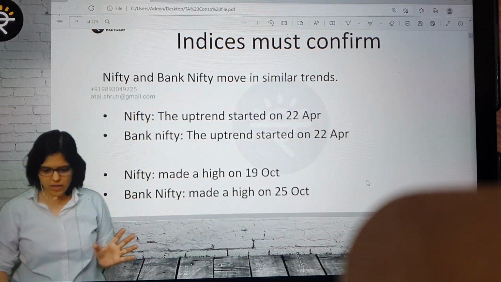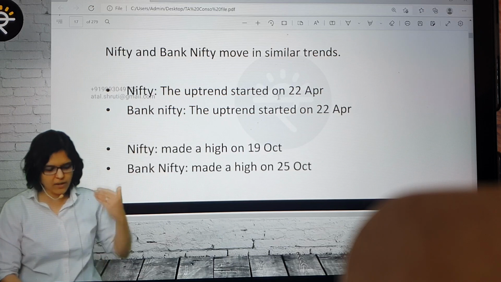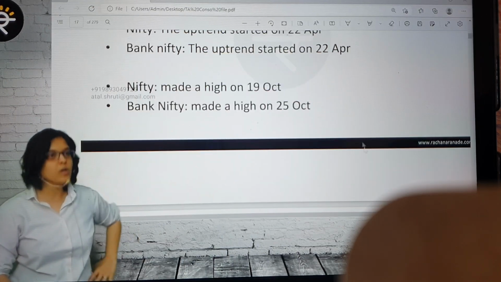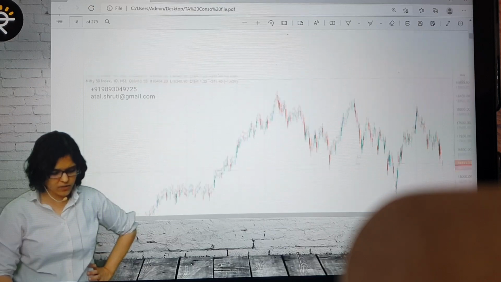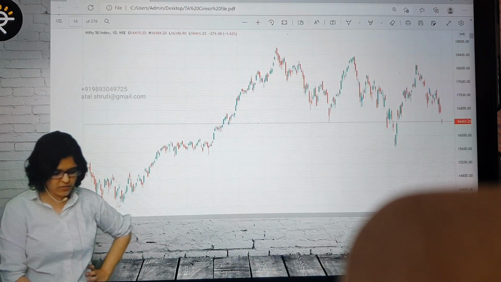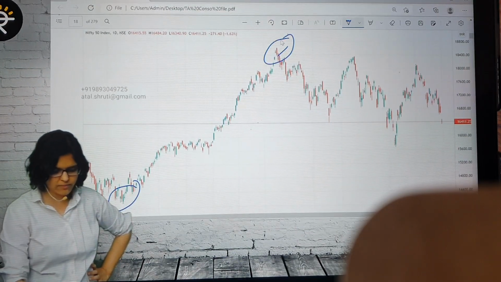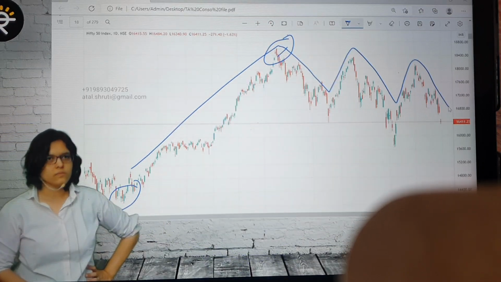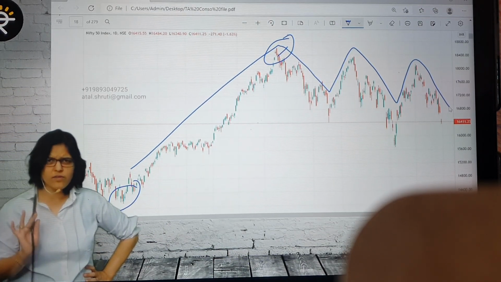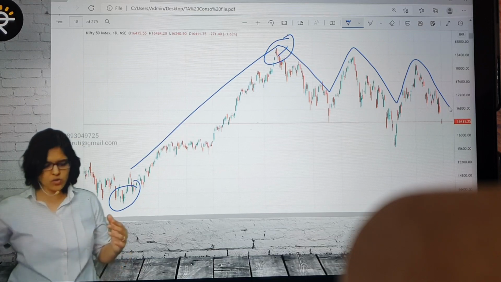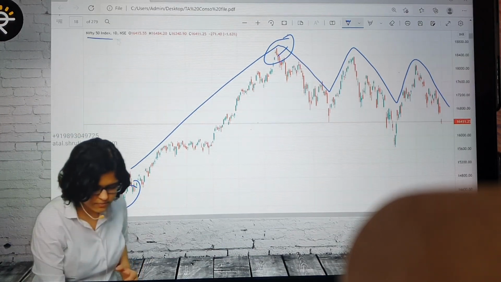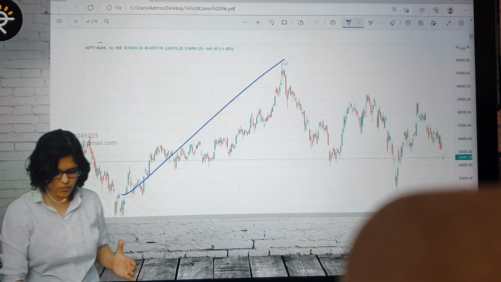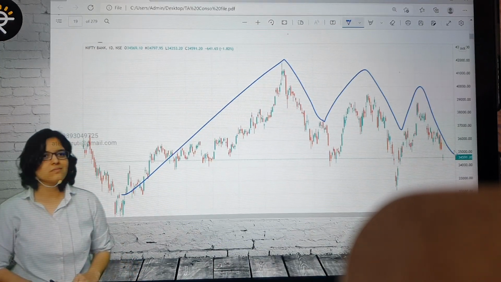Okay, so here I've also given an example: Nifty started the uptrend on 22nd April, Bank Nifty also started the uptrend on 22nd April. Nifty made a high on 19th October, Bank Nifty made a high on 25th October. Now, are Nifty and Bank Nifty related? If you just want to see the pictorial presentation as well, just see this from this lower point to this point. Can I say one big jump and 1, 2, 3? Correct? First let's understand the basics. So, one big move and 1, 2, 3 down. This is for Nifty. Now shall we see how the Bank Nifty looks in the same period? One big move, 1, 2, 3. Is it going similar? Yes.